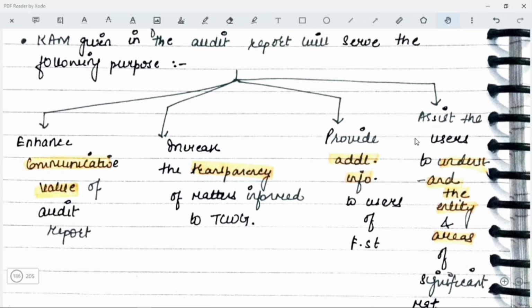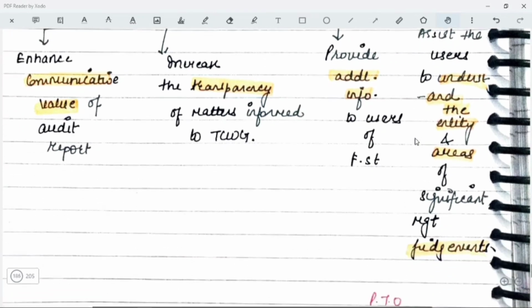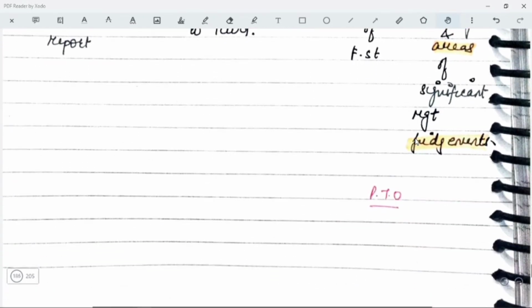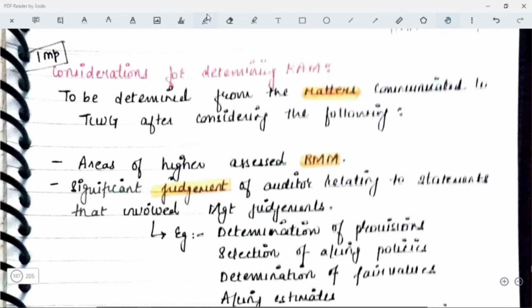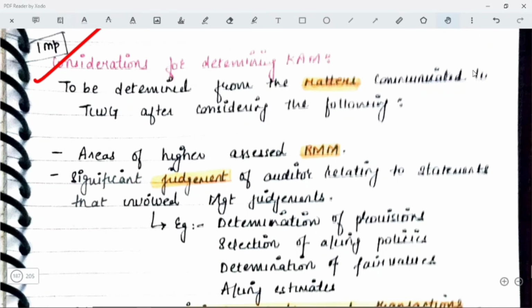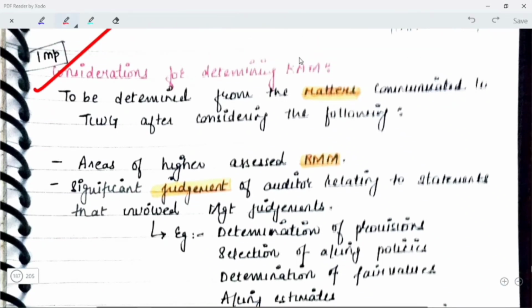And last one, it will assist the users to understand the entity and the areas of significant management judgments. Okay. Now, what are the considerations for determining a key audit matter? So, for this, you have to remember 3 points: risk of material misstatement, judgment, and the events and transactions effect. Only these 3 words you need to remember for this whole answer of considerations for determining the key audit matter.